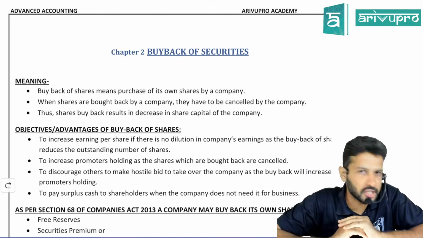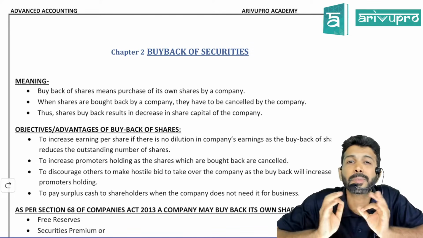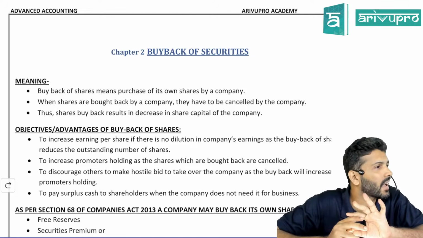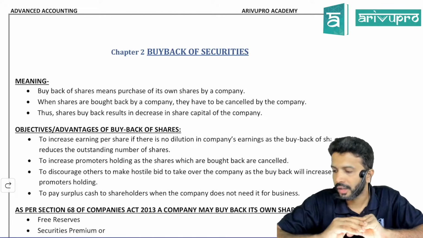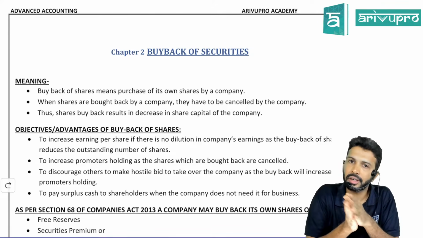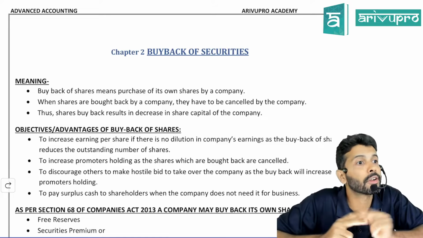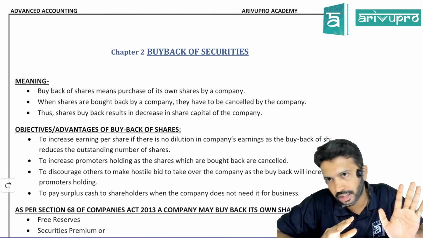These conditions are not specified by our mother body, ICAI, or anybody, but are specified in the Companies Act, 2013. That aspect, for the time being, I'll ignore. We will directly dive into the first type of problem, giving the accounting effect for the buyback itself. Is that okay with you?